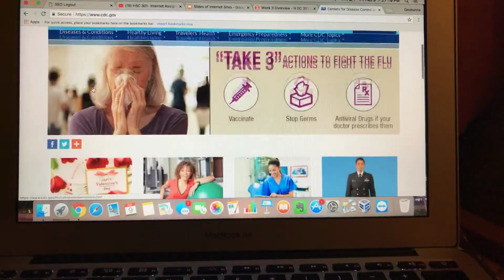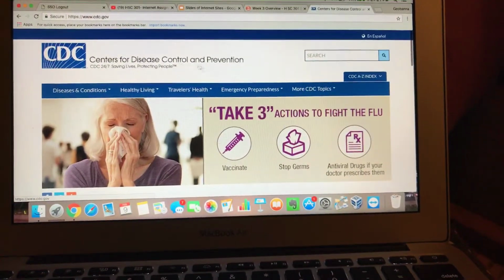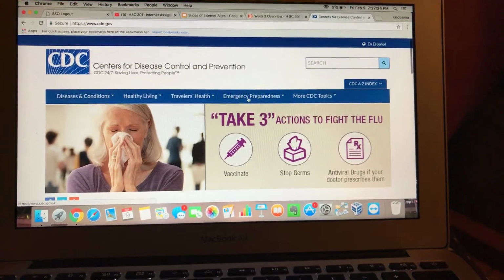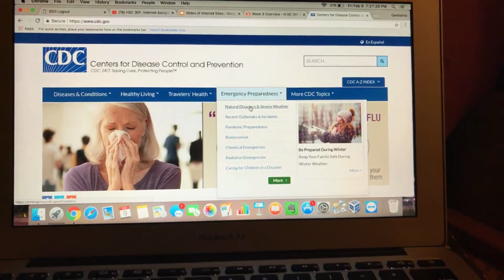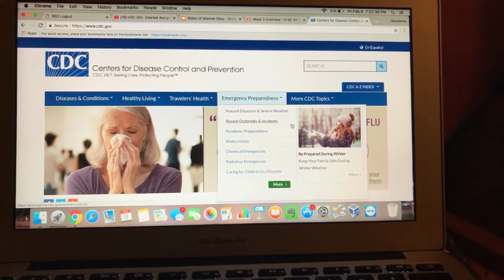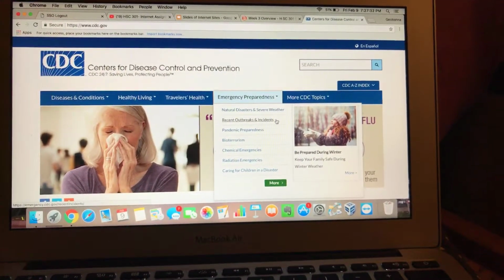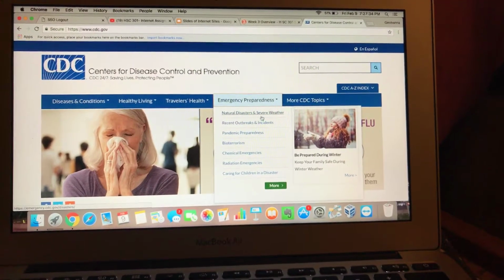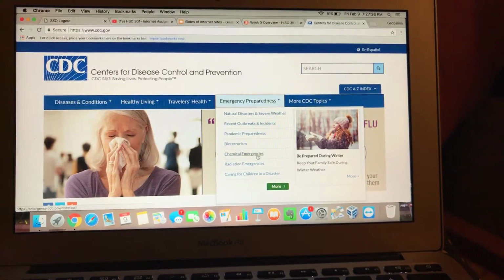Next to traveler's health, we have emergency preparedness. I also really like this because you never know when an emergency can happen, be it a natural disaster, a chemical emergency, or a radiation emergency.